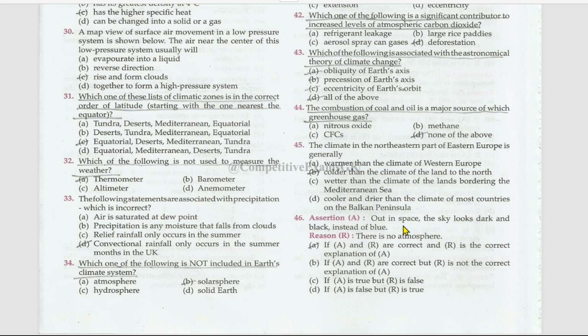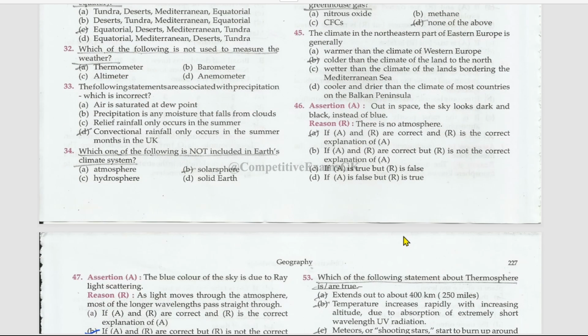Out in space, the sky looks dark and black instead of blue. True. There is no atmosphere, right? And this is the correct explanation of the assertion.